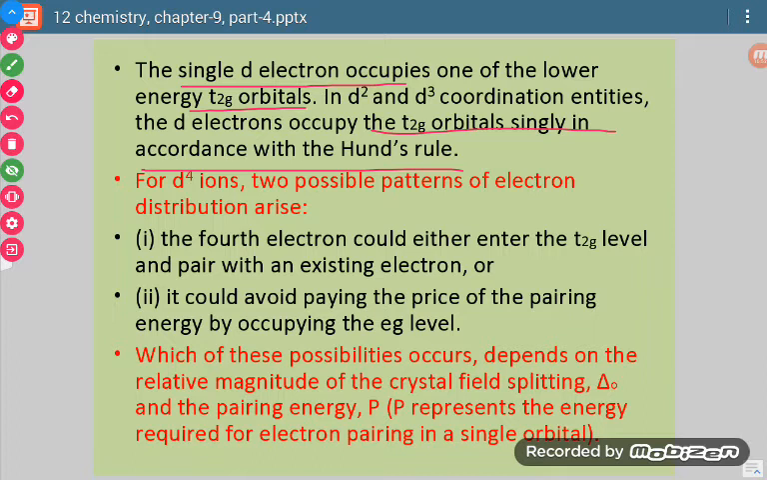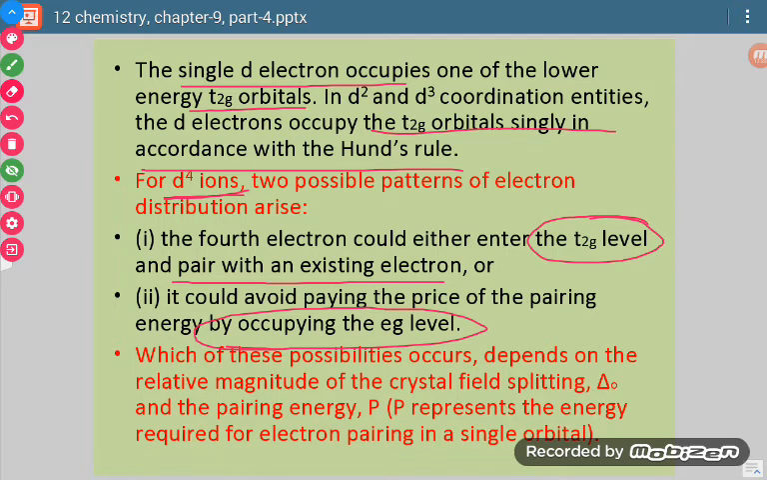Now when we come to 4, when there are a total of 4 electrons, then we have to see what happens. Let us take the d4 ion. We mean to say that we have taken such a central metal atom or ion in which there are 4 electrons in the d orbital. So if there are 4 electrons, then there are two possibilities. First, the fourth electron could enter the t2g level and pair, so pairing may occur, or the second thing is that it goes to the higher energy level eg.